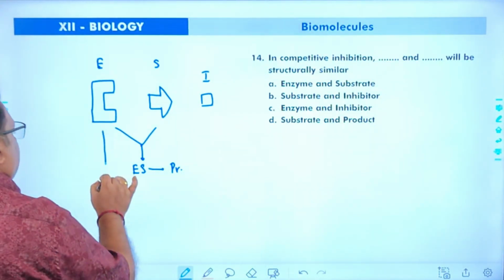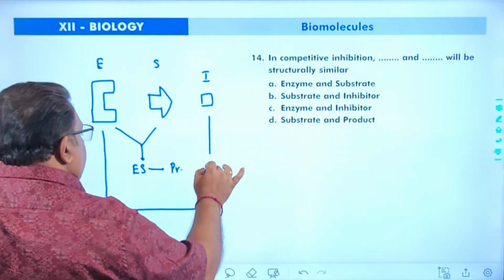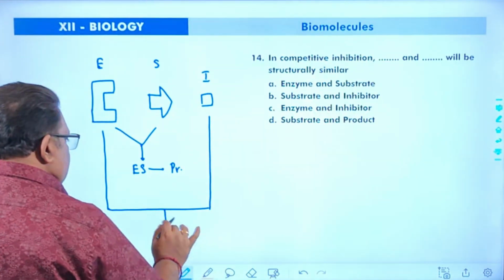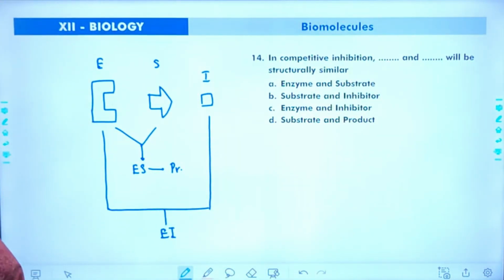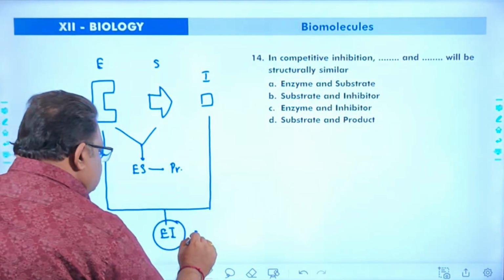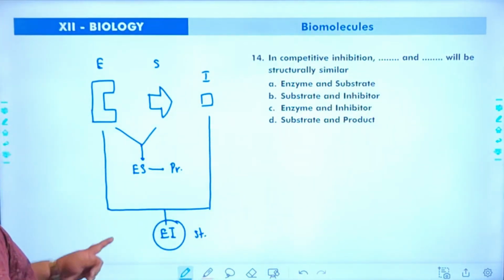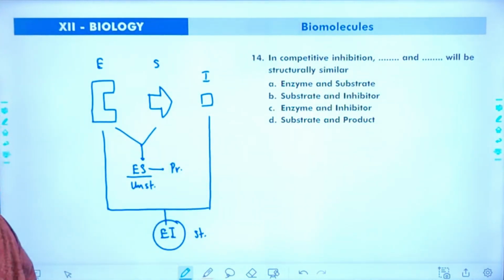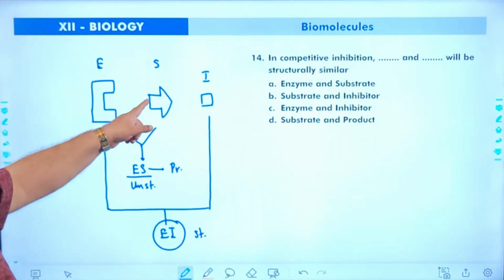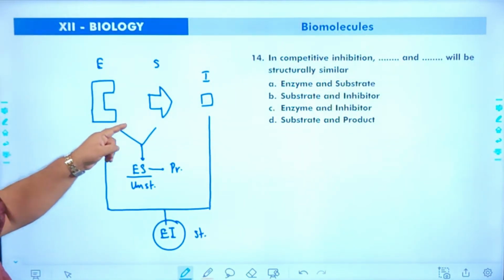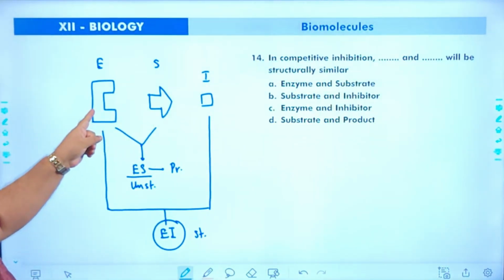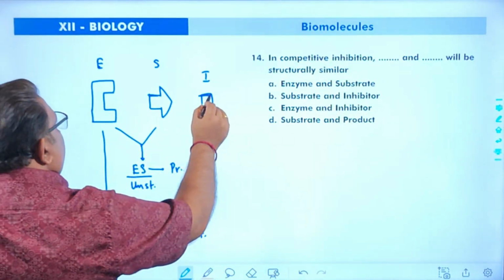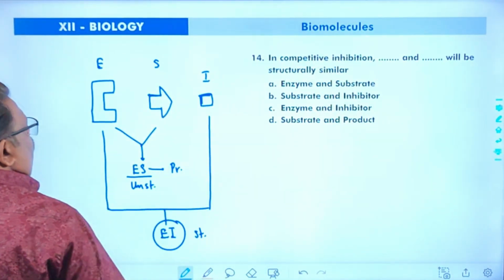If there is a combination between enzyme and inhibitor, the complex produced is called enzyme inhibitor complex, that cannot be converted into product. That means the enzyme inhibitor complex produced is stable. ES complex is unstable, we already studied. It is unstable, that means it is converted into product. So here substrate can attach with the active site of the enzyme, and the inhibitor can also attach with the active site of the enzyme, only because there is a structural similarity between the substrate molecule and the inhibitor molecule.